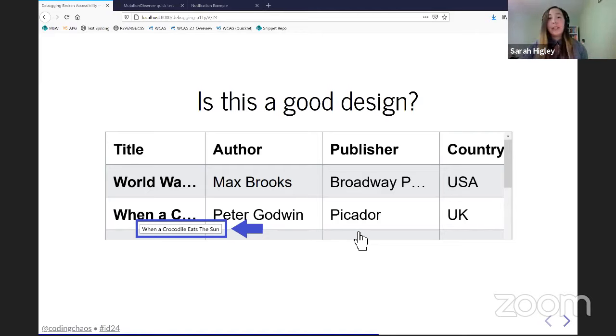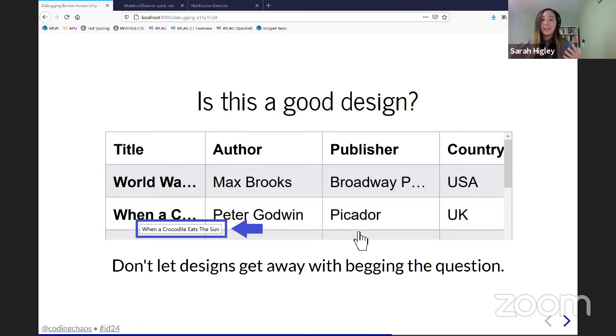But what you're actually doing here is you're letting the design get away with begging the question. And what I mean by that is the original meaning of begging the question, which is essentially that there is this issue that was filed that, as filed, assumes the conclusion to another deeper question in it. As filed, this issue assumes that this is a good design, that having a tooltip on text truncation is a valid thing to do, and that the real problem is that you just need to solve the keyboard access.